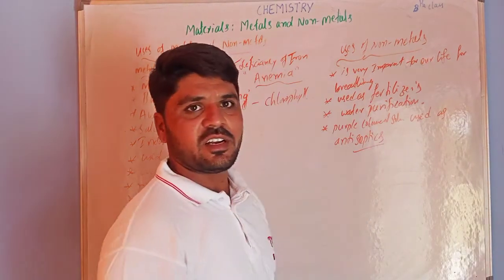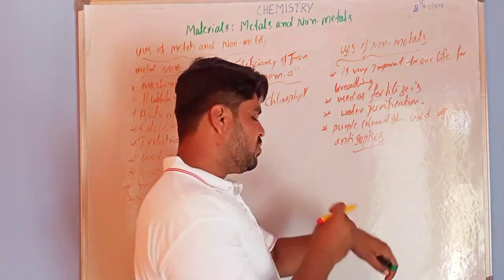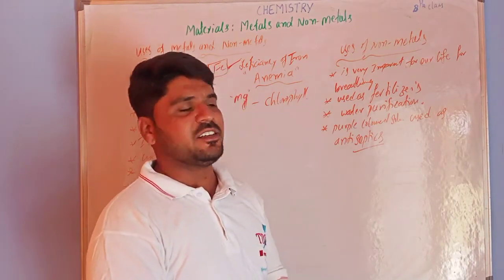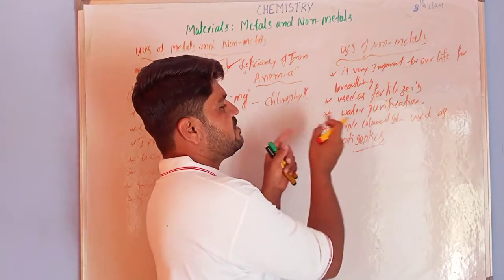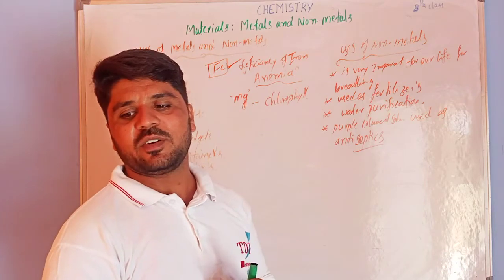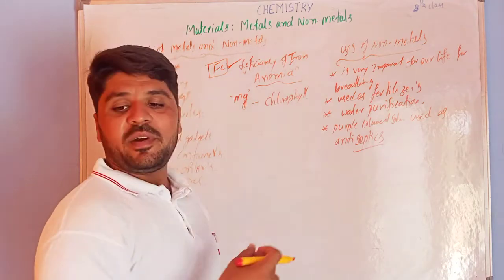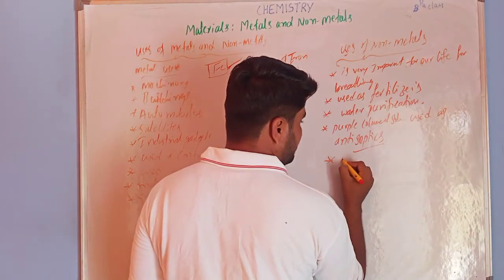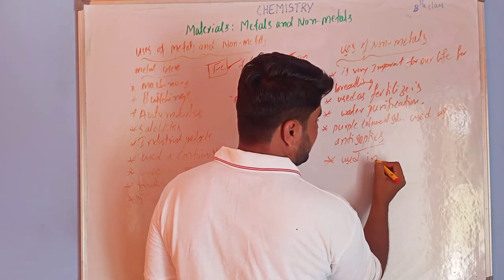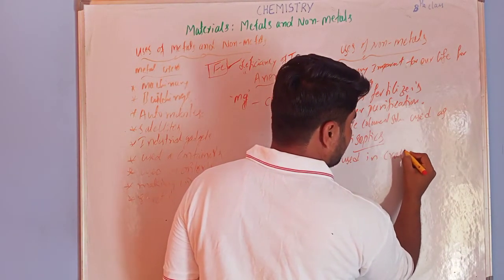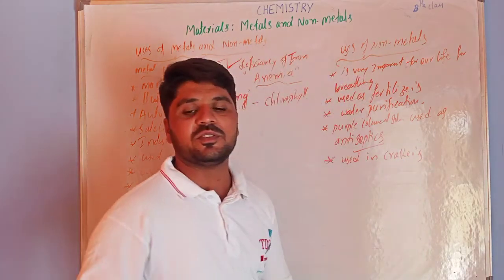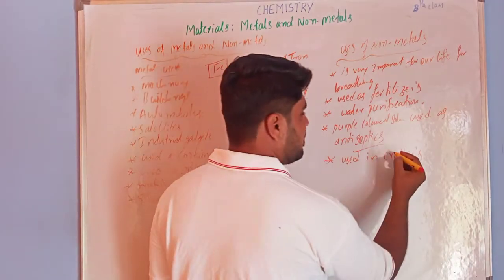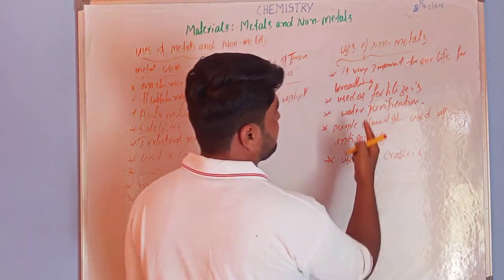At the time of a wound, we apply this purple colored solution, tincture, as an antiseptic. And also non-metals are used in crackers. These are some uses of non-metals.